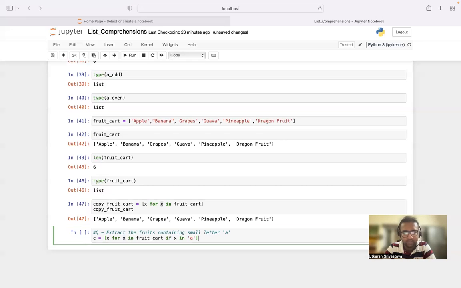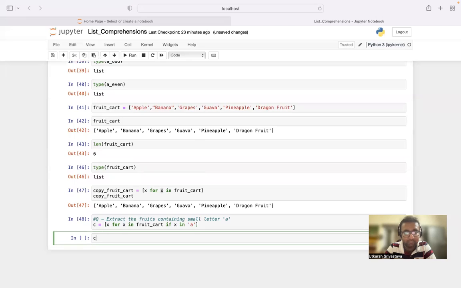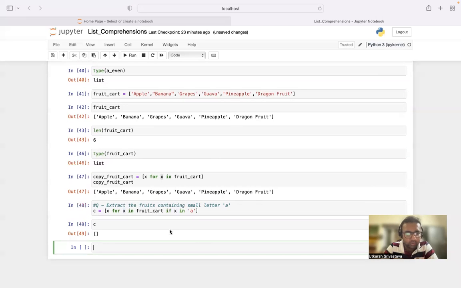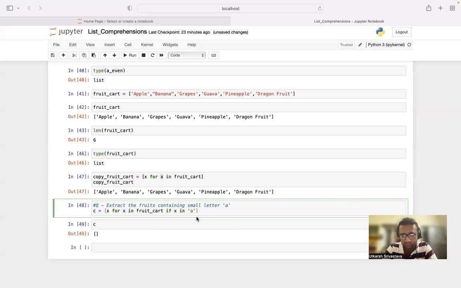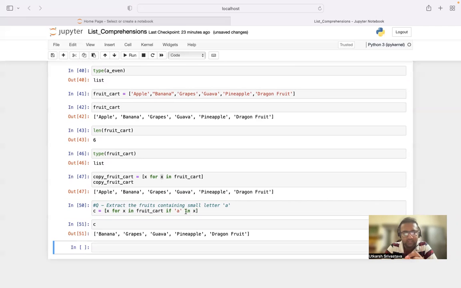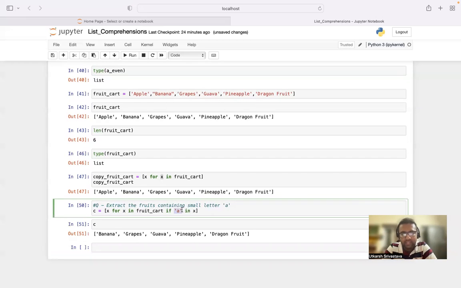Now let me run the cell and let me print c. Okay, I've written it wrong, just a second. Sorry for the inconvenience caused. It should be if a in x, then it will show me. I wrote the inverse. So it will check if small a is present in x or not. In x, it will check one by one.